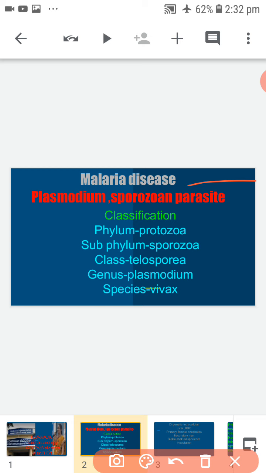It is transmitted through the bite of the female Anopheles mosquito. In man, the parasite attacks the liver cells and red blood cells.